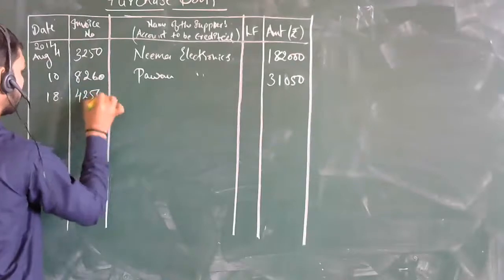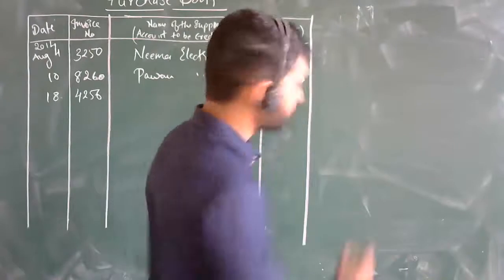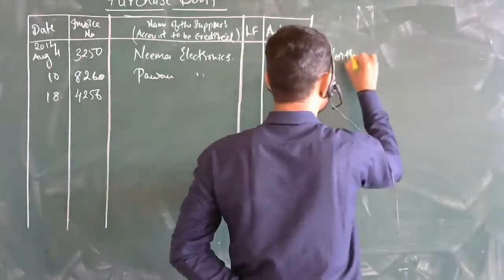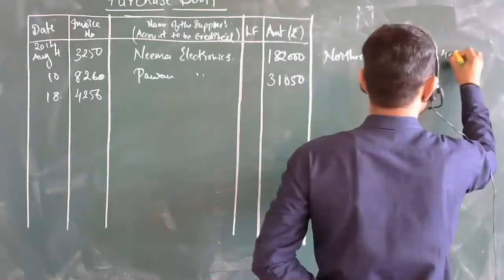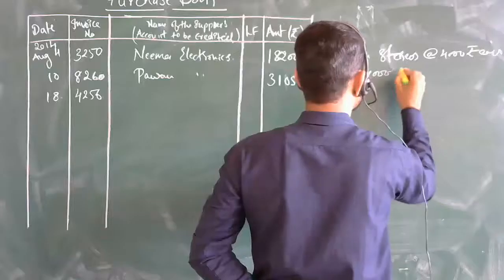Now, what has been purchased here? Northern stereos, 15 of them, at 4,000 rupees each. 15 into 4,000, sir, it will be 60,000 rupees. Okay.